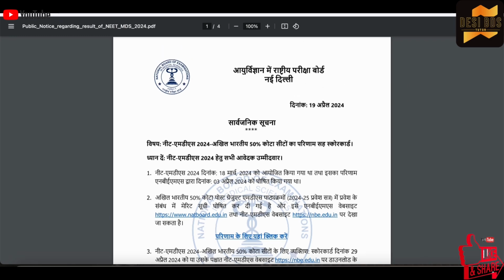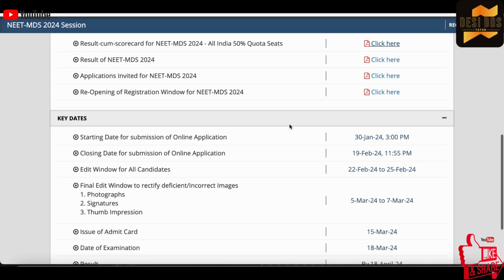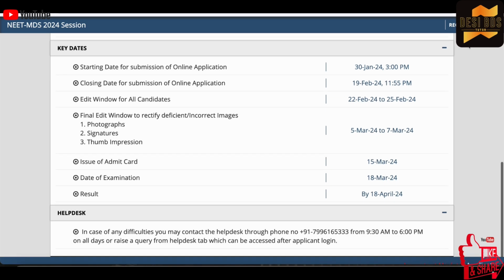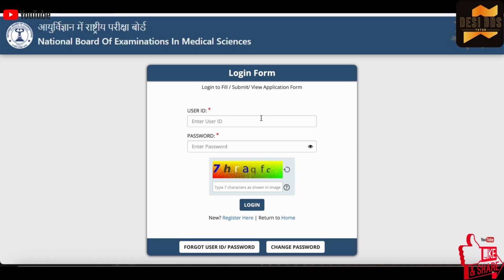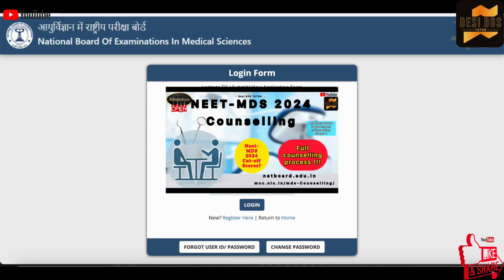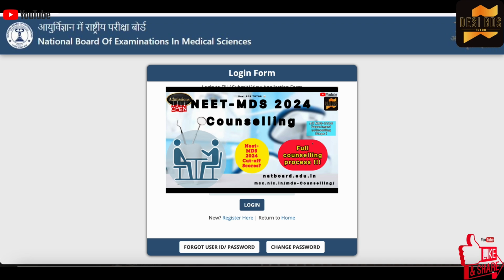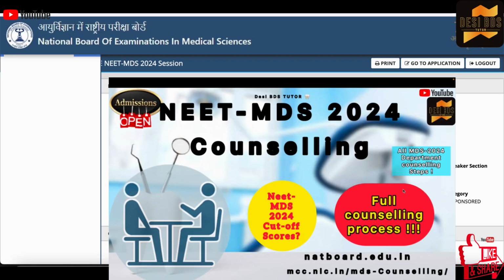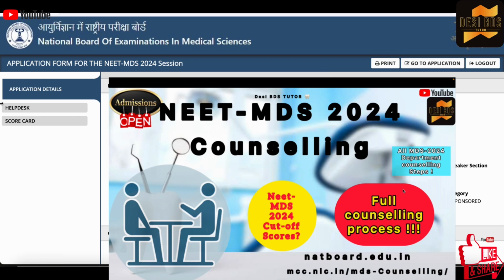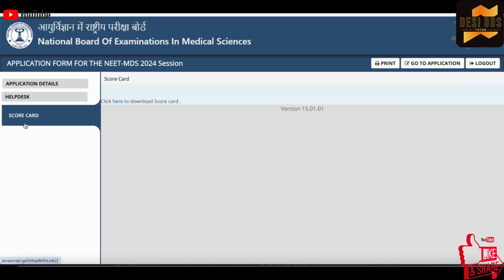Then we require the NEET scorecard, which you can download from here. You have to go to the login page for downloading the NEET MDS 2024 scorecard. Enter the user ID and password, and then login. Then go to the scorecard.